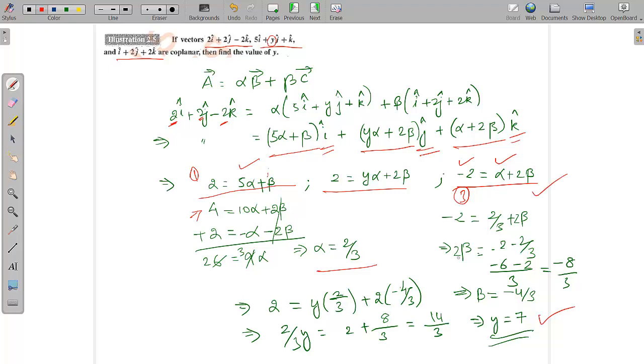I have substituted in this equation. You'll get the value of beta, and when you substitute alpha and beta in this equation, you are going to get the value of y. So the answer comes here as y equals 7. The main concept here was to explain to you how you can find that three vectors are coplanar. The condition is any one of the vectors should be equal to something multiplied with the second vector plus something multiplied with the third vector.